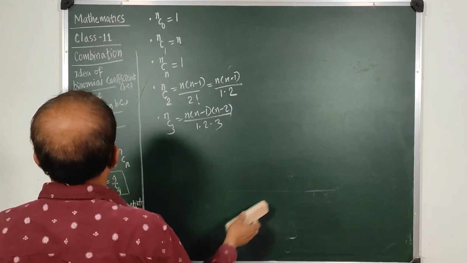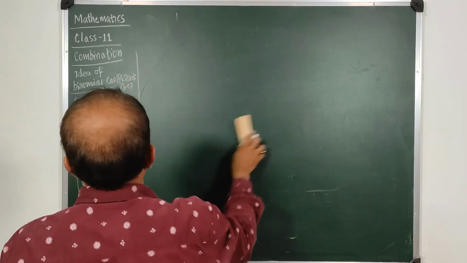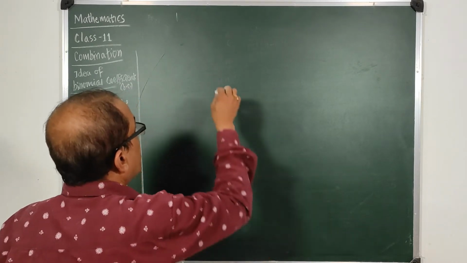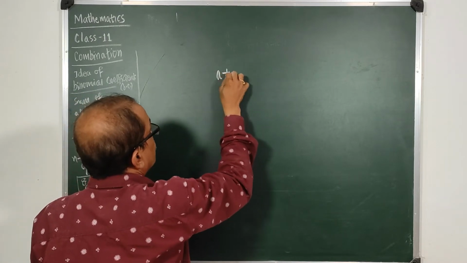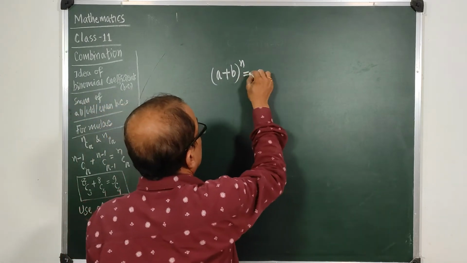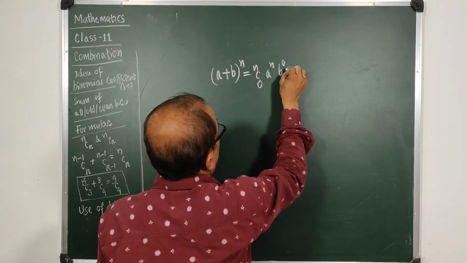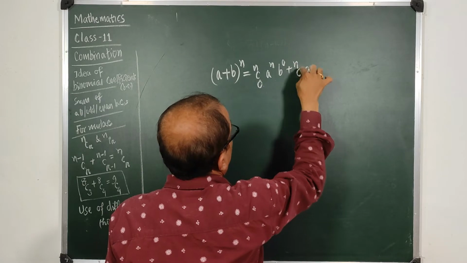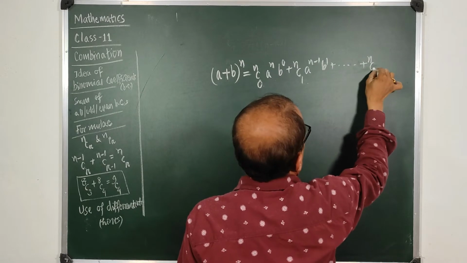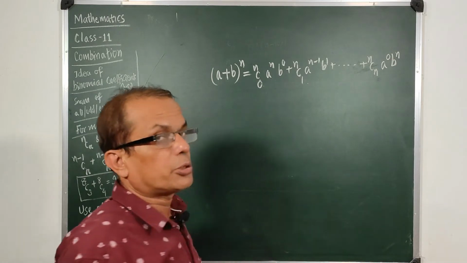Now let us go for the use of binomial coefficients. When we have in binomial theorem, a plus b to the power n, on expansion we get nC0 a to the power n minus 0 b to the power 0 plus nC1 a to the power n minus 1 b to the power 1, and we go up to nCn a to the power n minus n is 0 and b to the power n. So this is the expansion of a plus b to the power n.